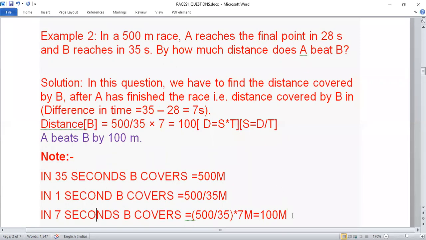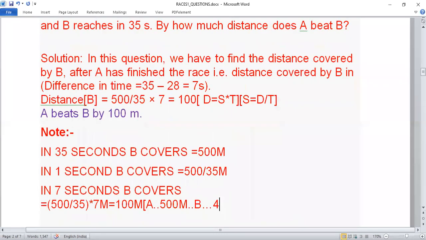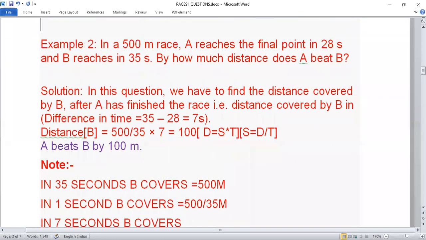So this is the distance. Like when A has covered 500 meters, then B has covered 400 meters. That's why he is the loser. I think now you are able to understand it better.